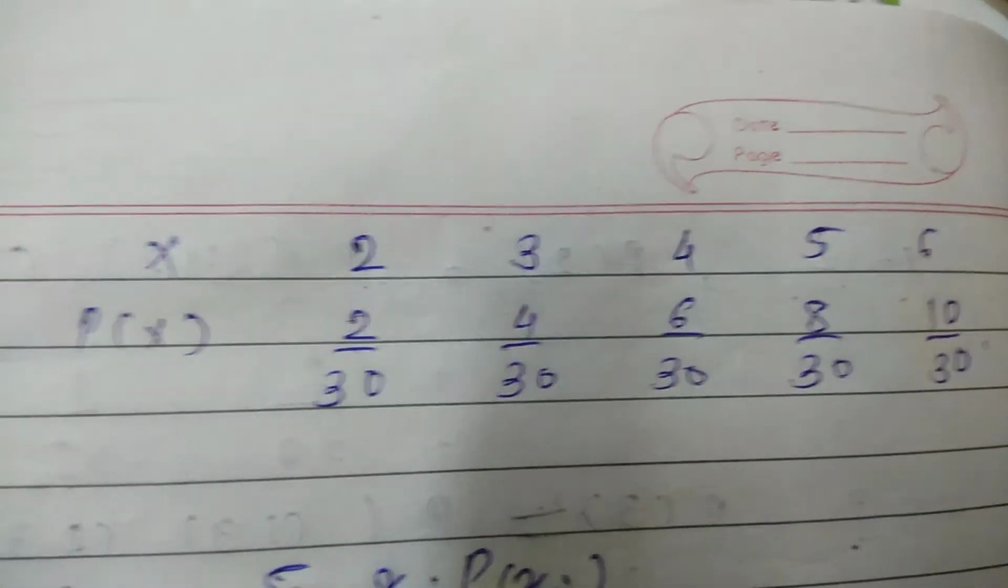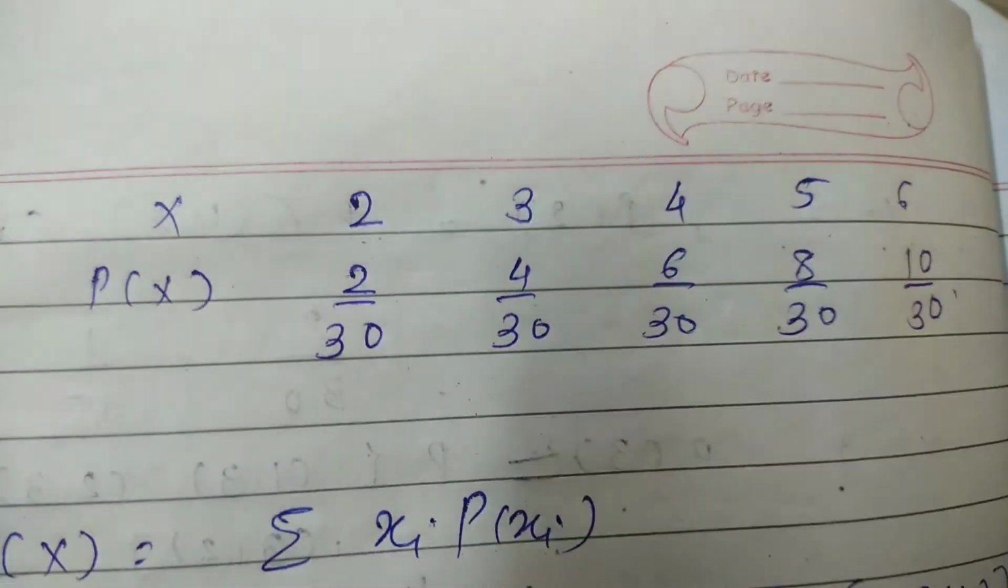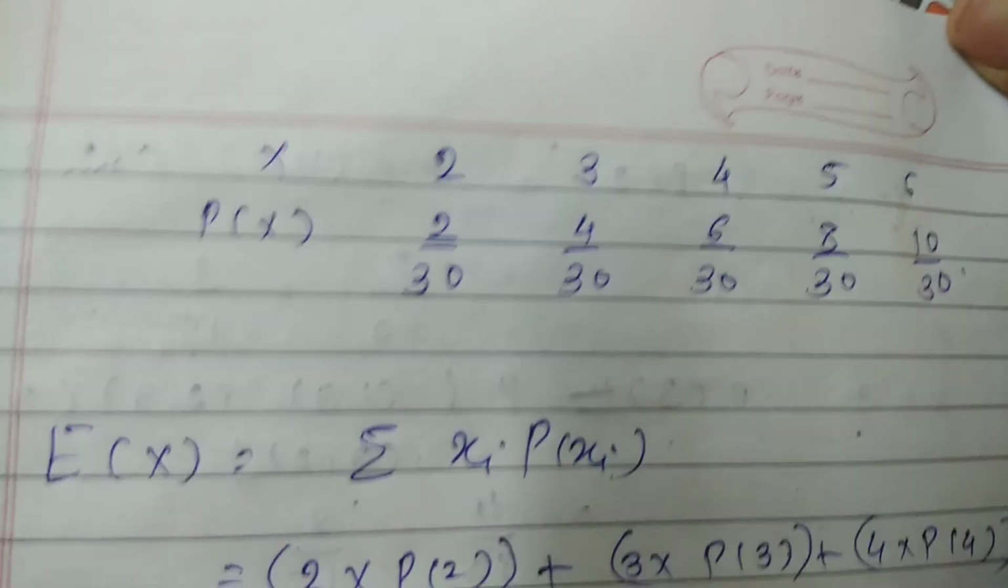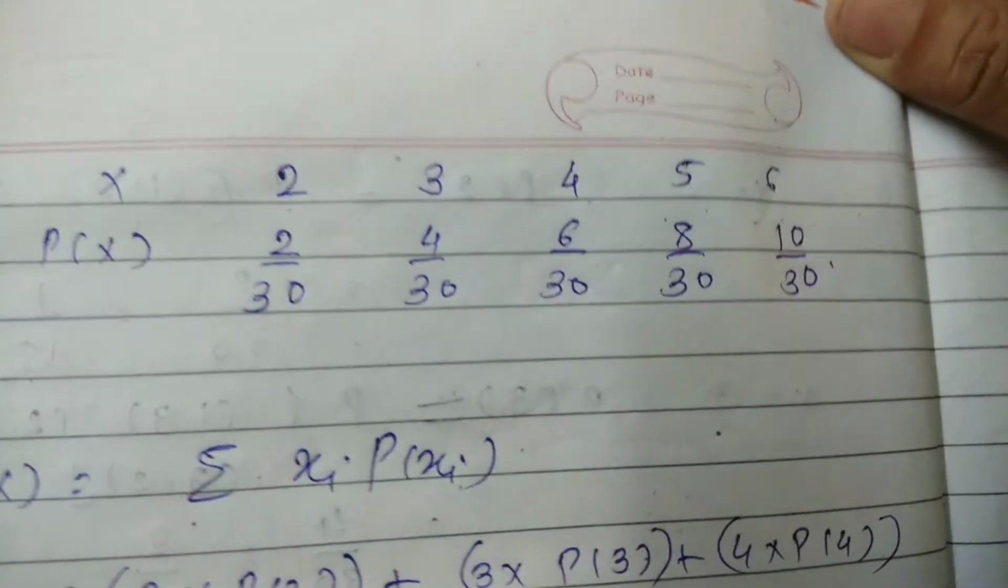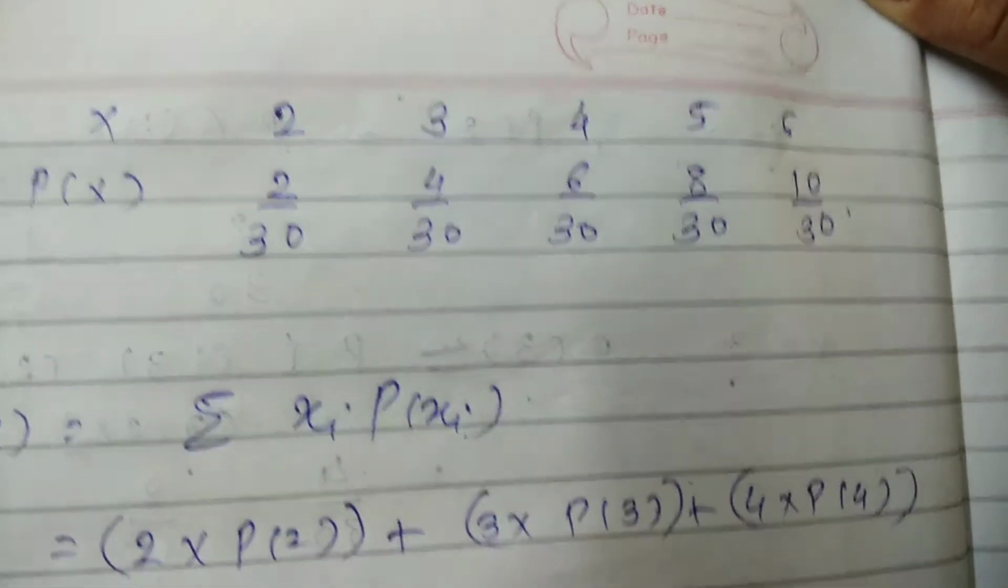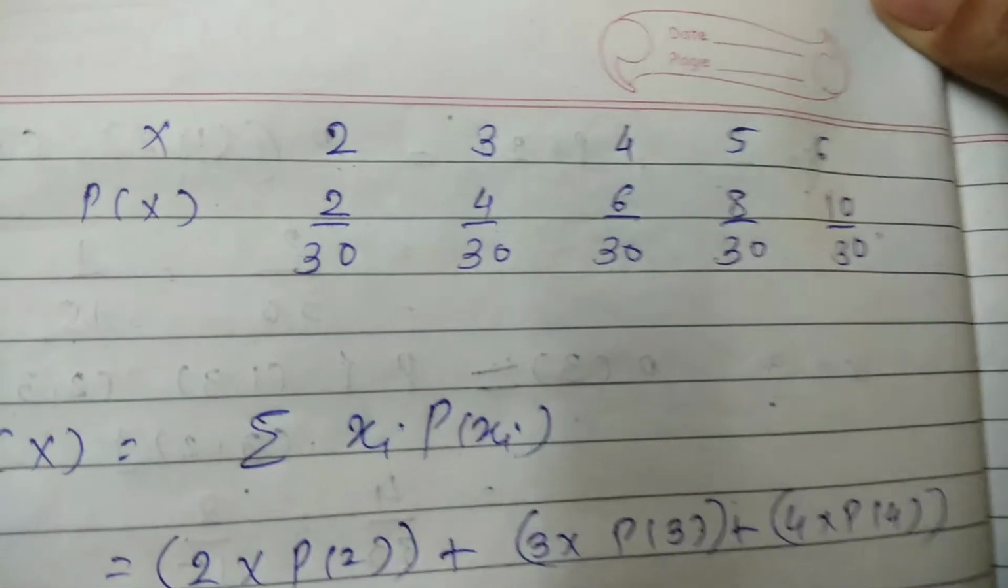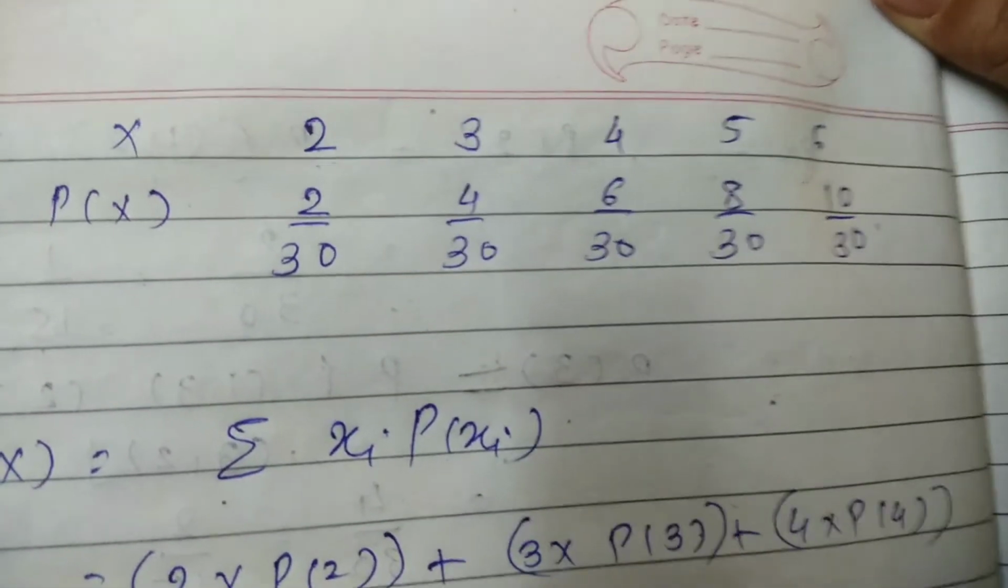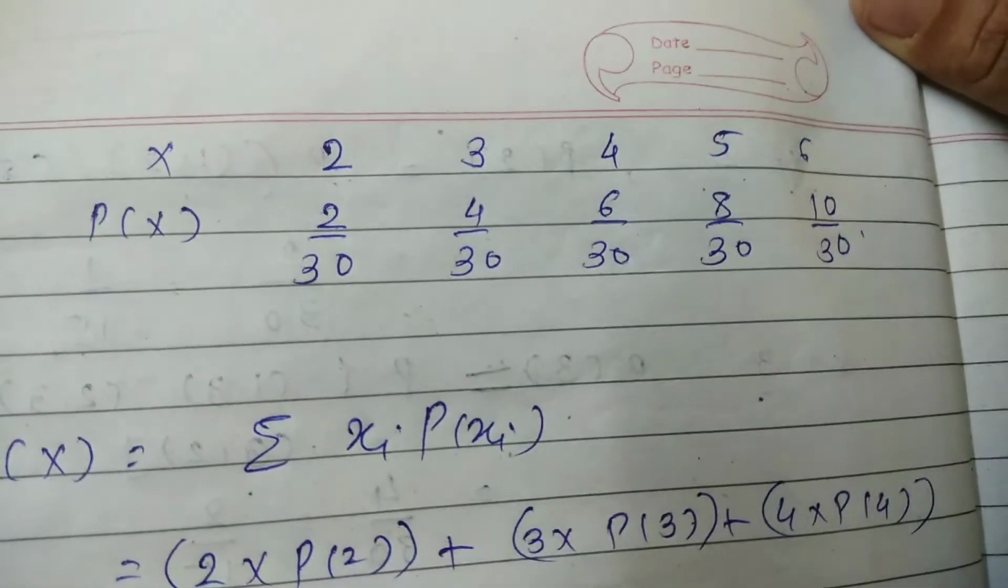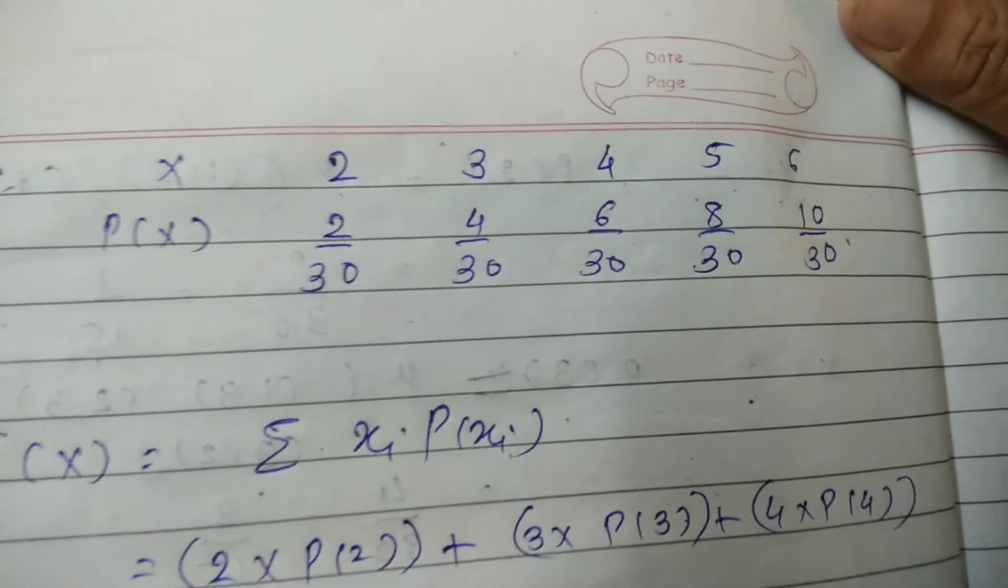There is a question here. Now this is our probability distribution. So X is equal to 2, 3, 4, 5 and 6. Probability is 2 by 30, 4 by 30, 6 by 30, 8 by 30 and 10 by 30. Here again we have simplified it, but in the probability distribution we write down the same thing as the calculation.